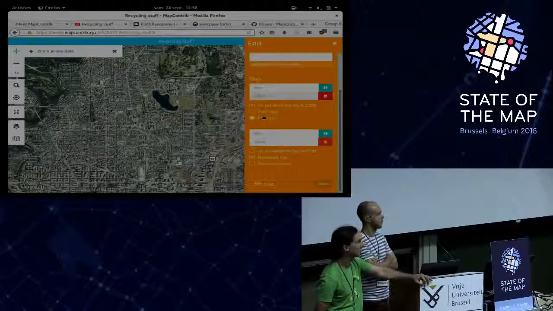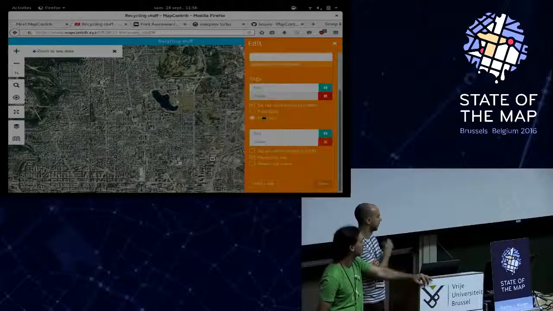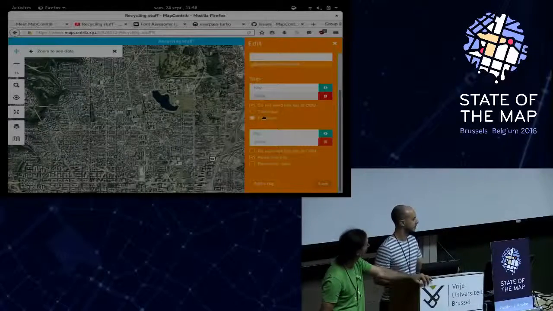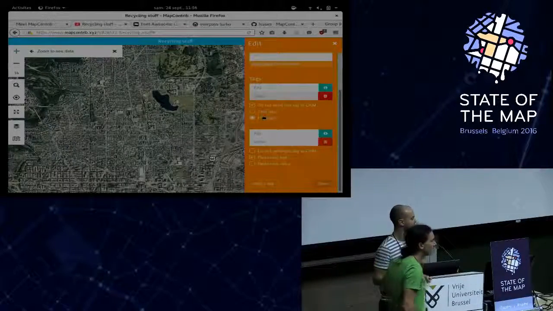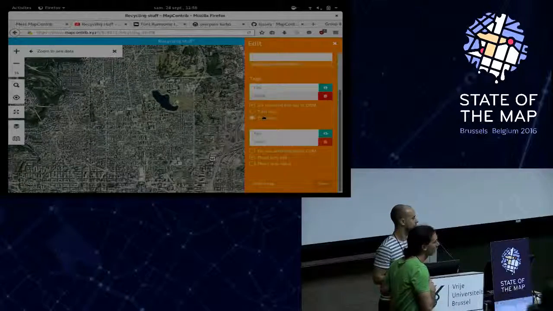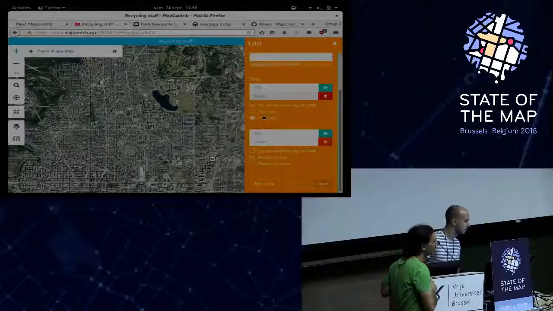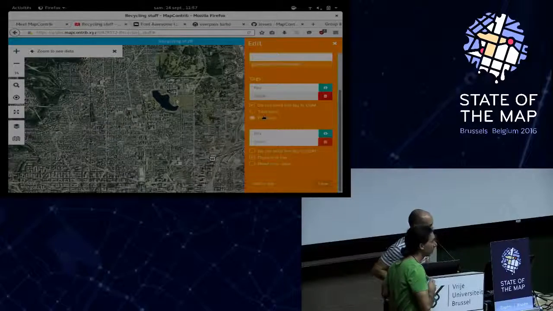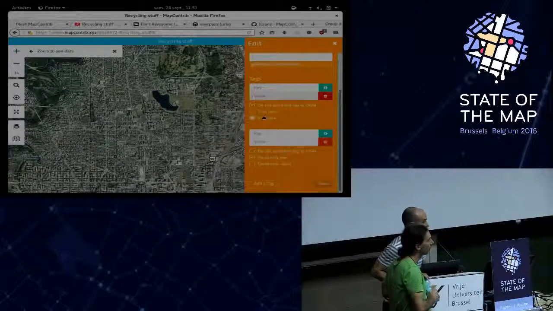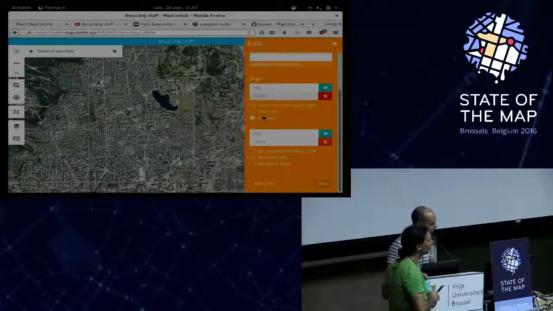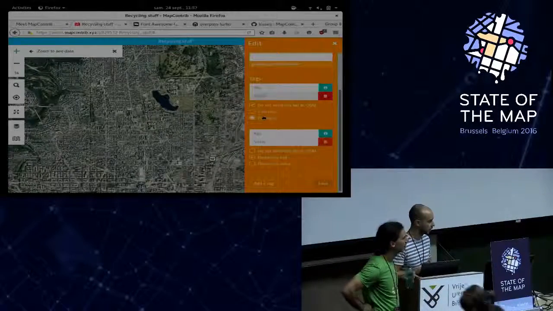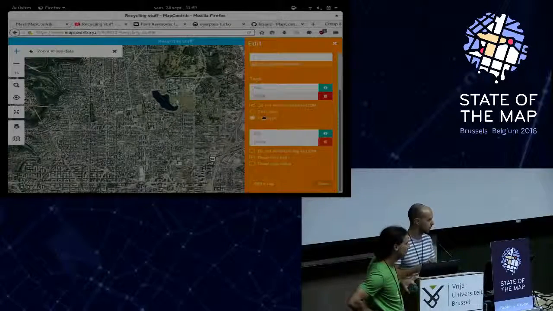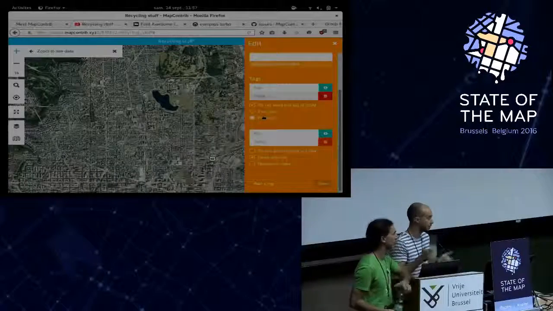More questions? Is there any limitation for a user, like how big is the data that they can put in the platform, and how many maps can they create? Limitations? No, there are no limitations. The application is very light. All is on the client side. The server is not working anymore. When MapContrib is loaded, you can disconnect. It's all on the client side, and there are no limitations. It's very light.